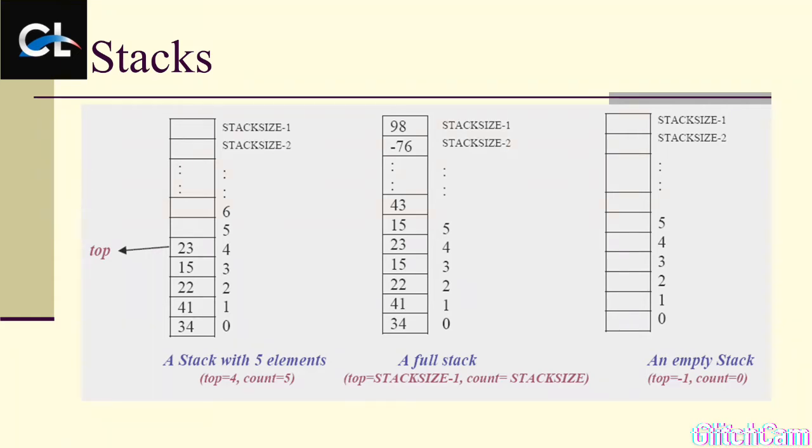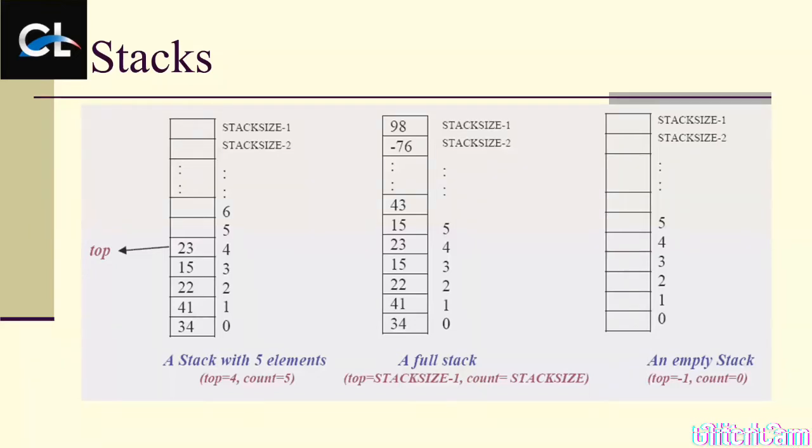And the last capacity of the stack is always stack size minus 1. That means if stack size is 100, the last index is 99, just like an array. And when we consider that a stack is empty, top equals -1 and count is 0.